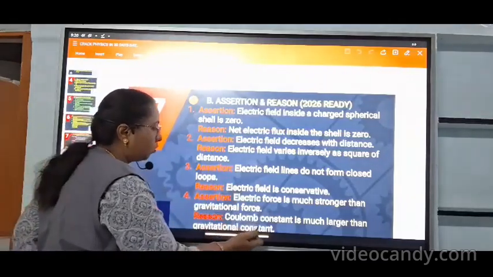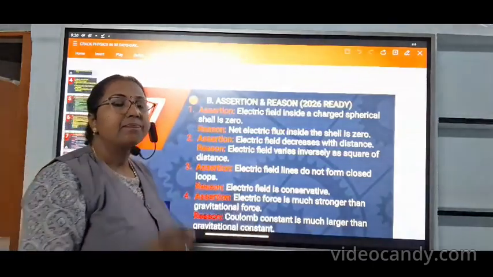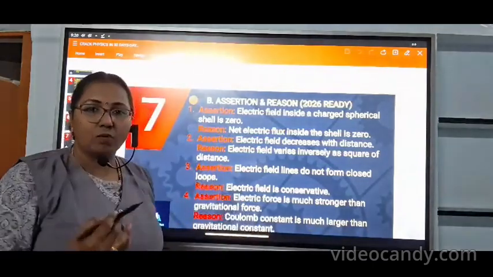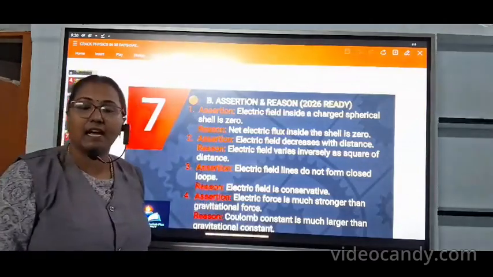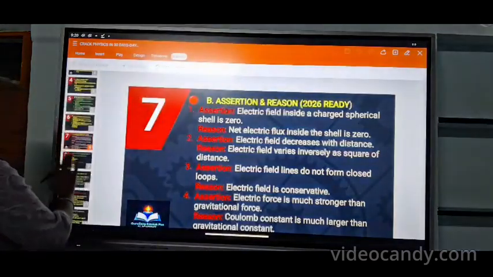And the reason the Coulomb constant is much larger than the gravitational constant. Yeah, that's right. So the answer is mostly option A. So this is a mostly expected assertion-reason question. Okay, kindly note it down.